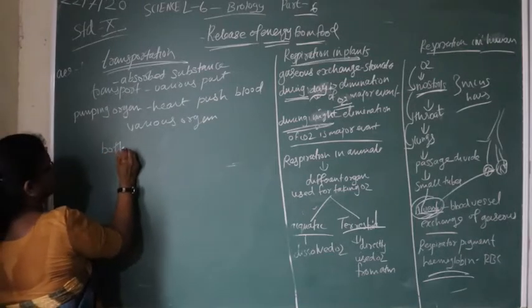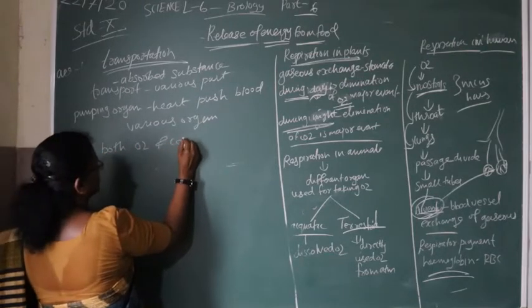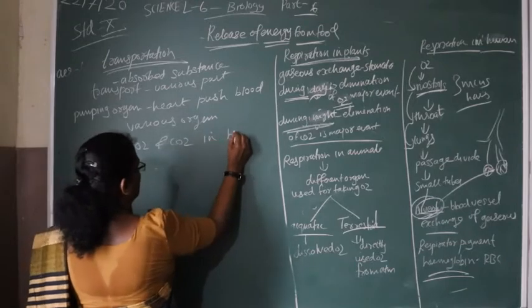Both O2 and CO2 are carried in the blood.